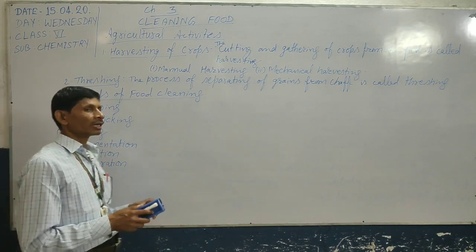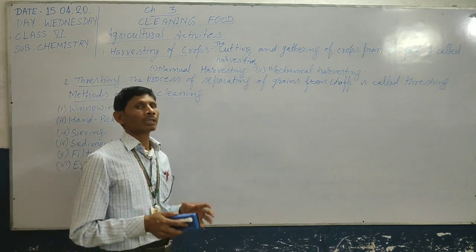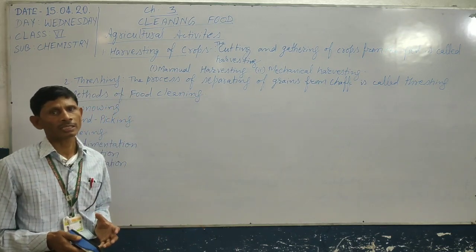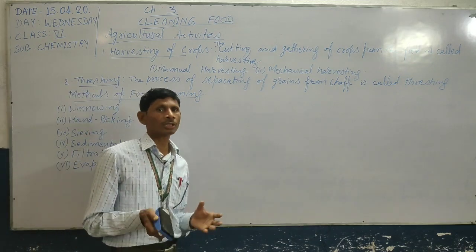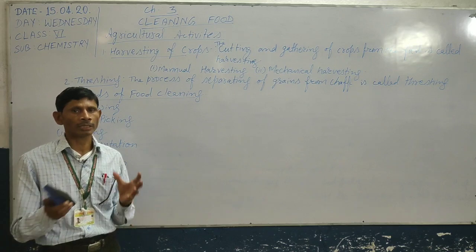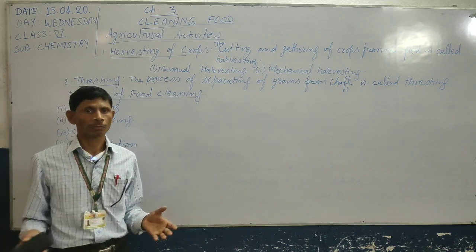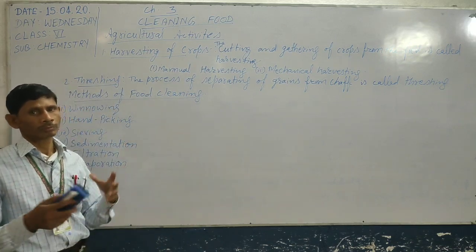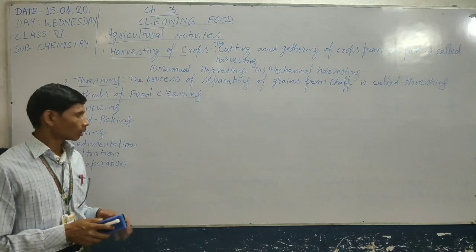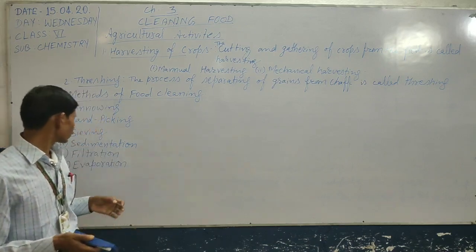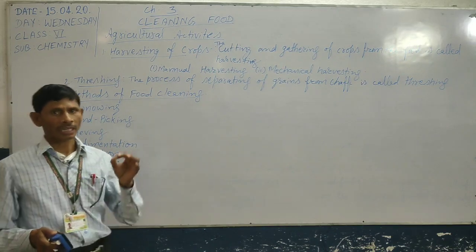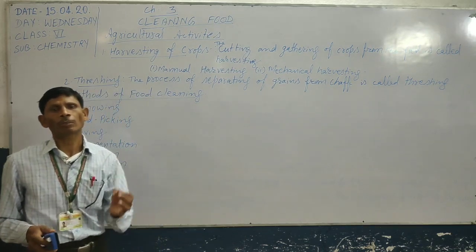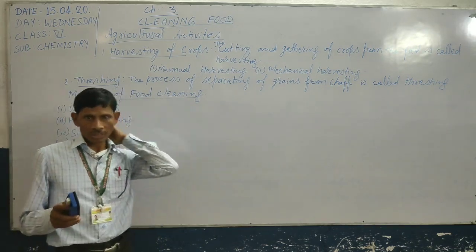Now filtration. The filtration method is also used in daily life practice. As for example, we can see that after making tea liquor, the female or any person separates the tea leaves from the liquor by the process of filtration. In this process, filter paper can also be used. For example, filter paper can be used to separate soluble substances or very minor particles from other particles.